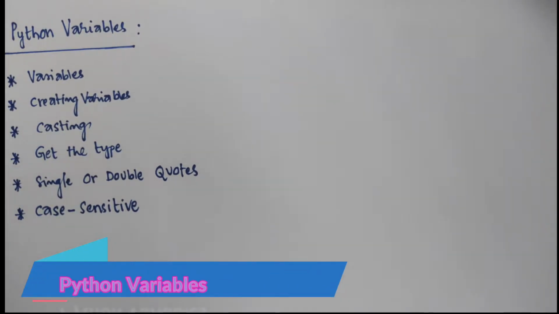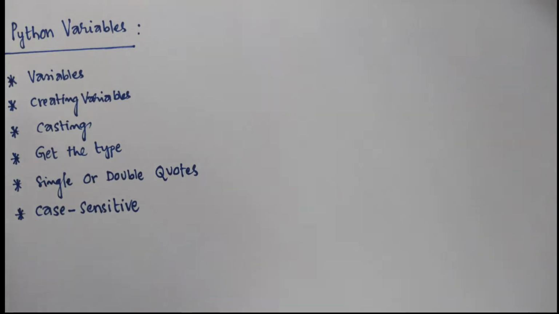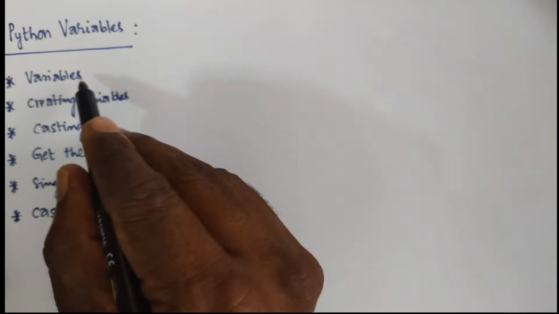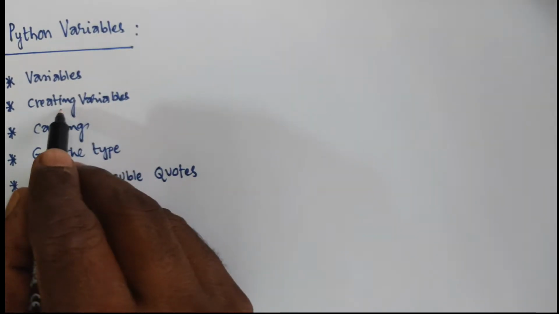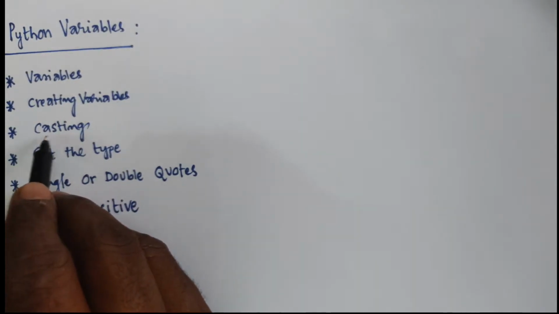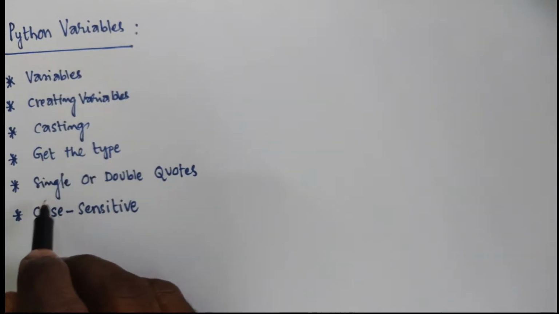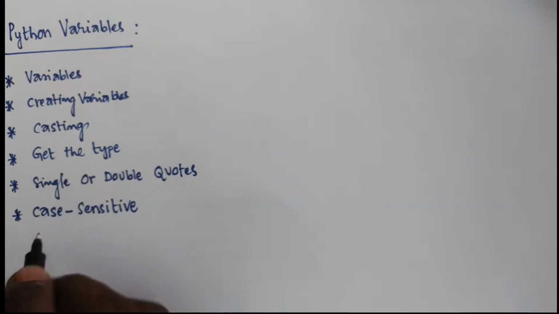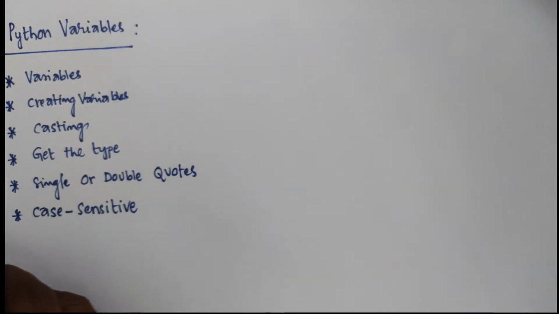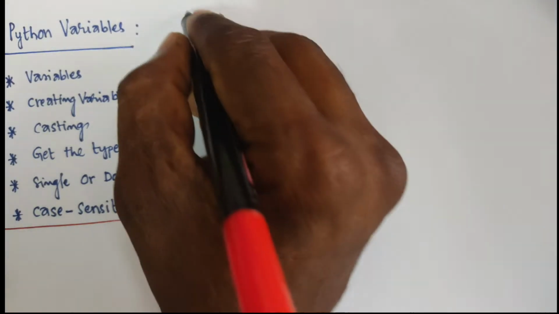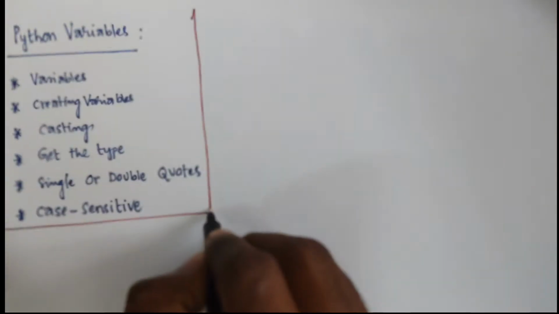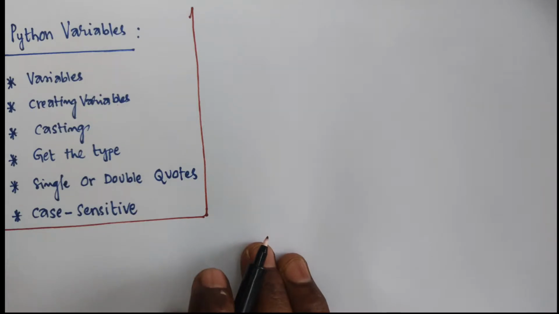Hi friends, today the topic is Python variables. In these Python variables there are various types of headlines. One is variables, creating variables, castings, get the type, single or double quotes, case sensitive. These are the subtopics belonging to Python variables.